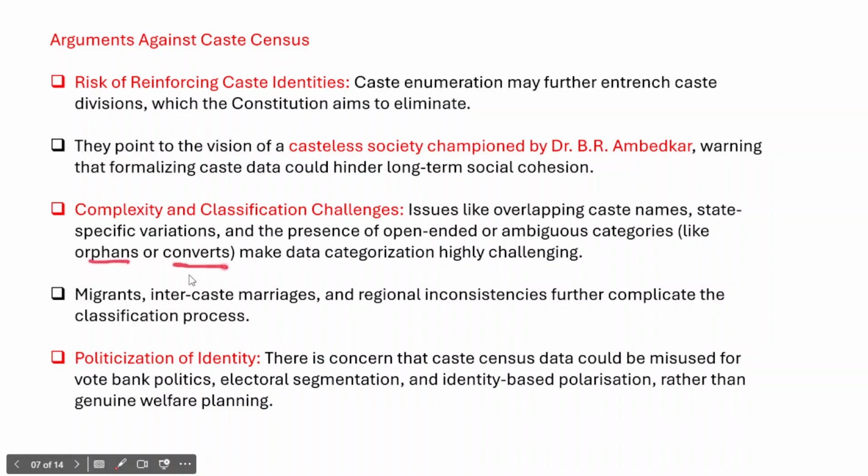All these different caste groups and caste-related aspects make the compilation of caste data a very difficult and complex task. And apart from that, there are also migrants, people who have done intercaste marriages, and even regional inconsistencies. All these things are expected to further complicate the classification process in India.